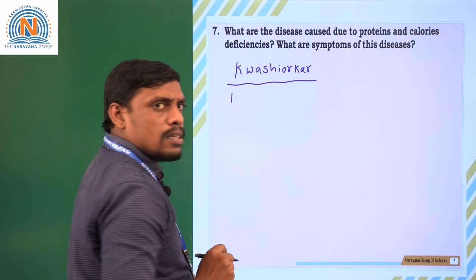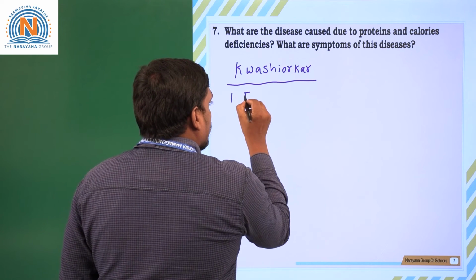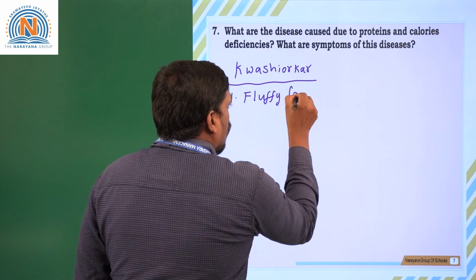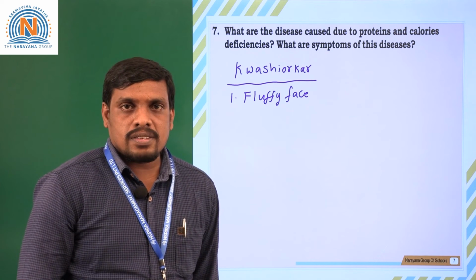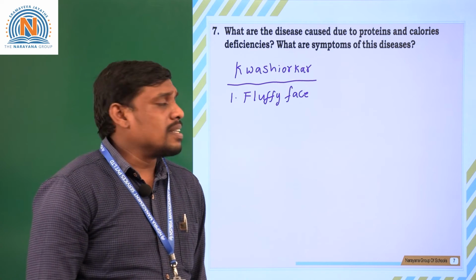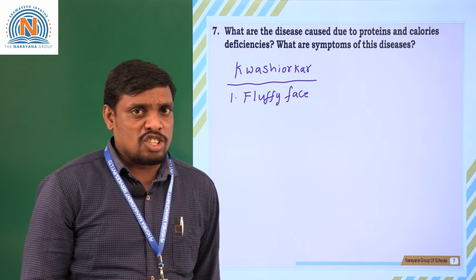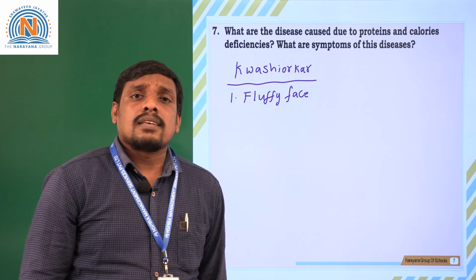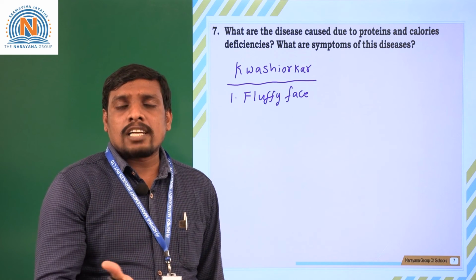The first symptom is a fluffy face. How does the fluffy face look? A moon-shaped face is generally called a fluffy face. Poor muscle development is seen in the kwashiorkor patient, and also fewer activities, which means the body is not very active.